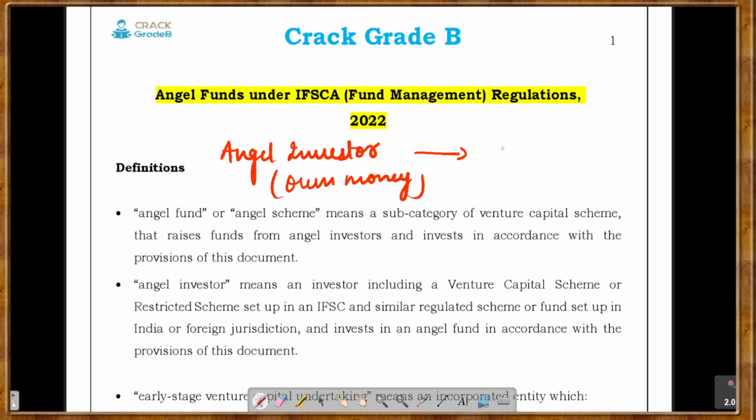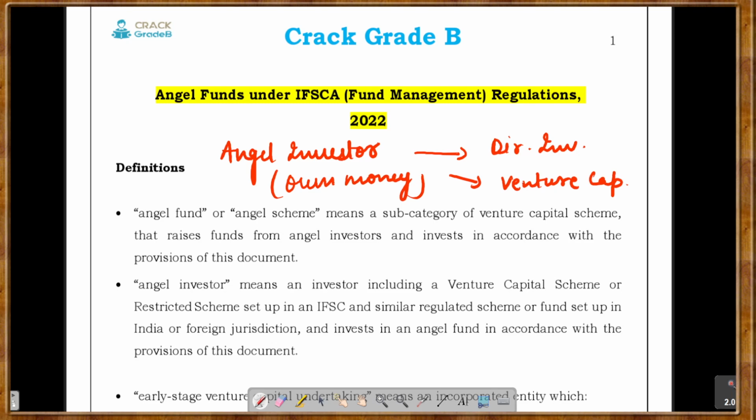They can do direct investment, and they can also go through venture capital undertakings. So we'll be reading what the rules and regulations about them are under our IFSCA.